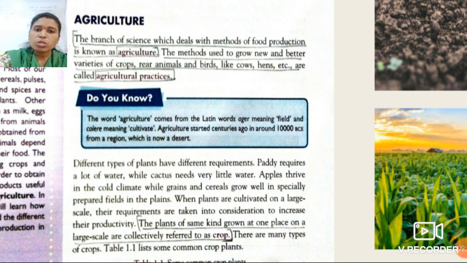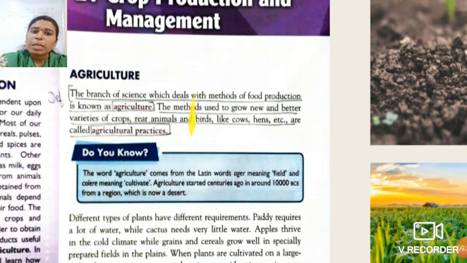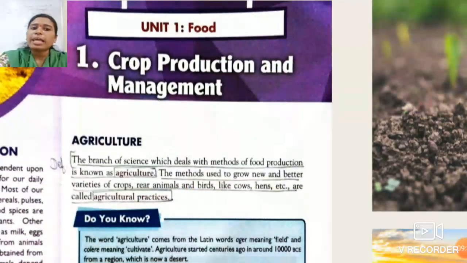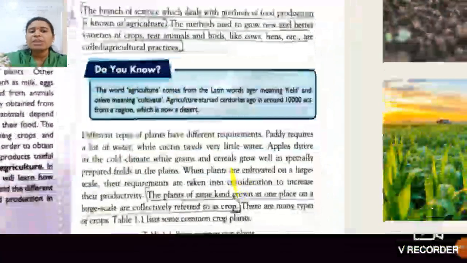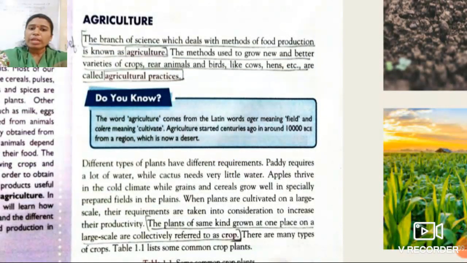Okay students, so the title of our chapter is crop production and management. So this is all about the branch of agriculture and agricultural practices. So what do you mean by the exact meaning of crop? What is a crop? See students, the definition is given in your textbook also. Whenever plants of the same kind are grown at one place on a large scale.